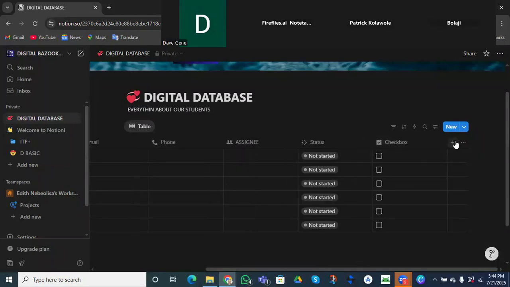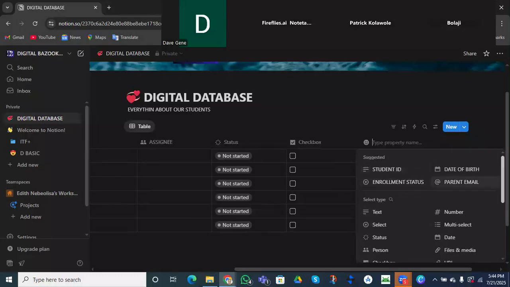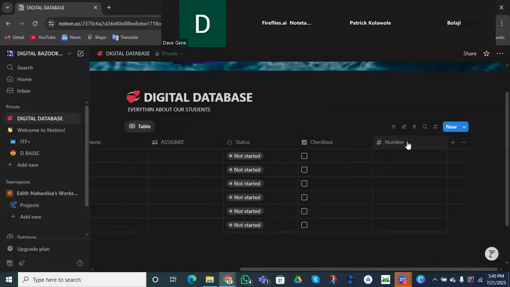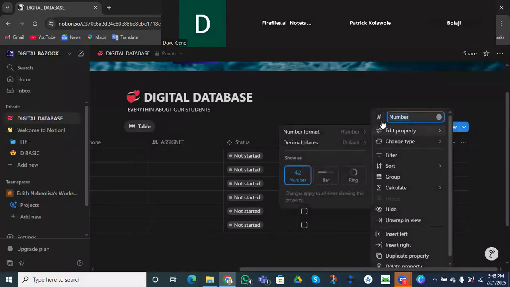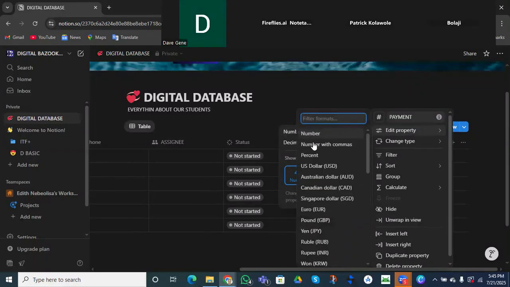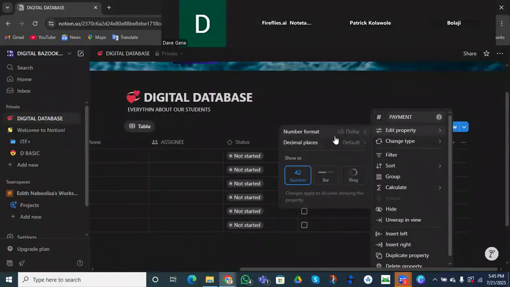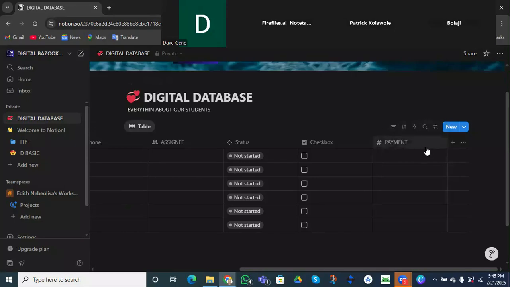Checkbox, right? Coming to payments, I want to use what? What should I use? Number. So using the number, I can actually do what? Change it to the payment or price. And there is one good thing about this. I can equally do what? Edit it. If I want to edit the format, I can decide to put it in US dollar and decide the decimal, right? Do you understand?